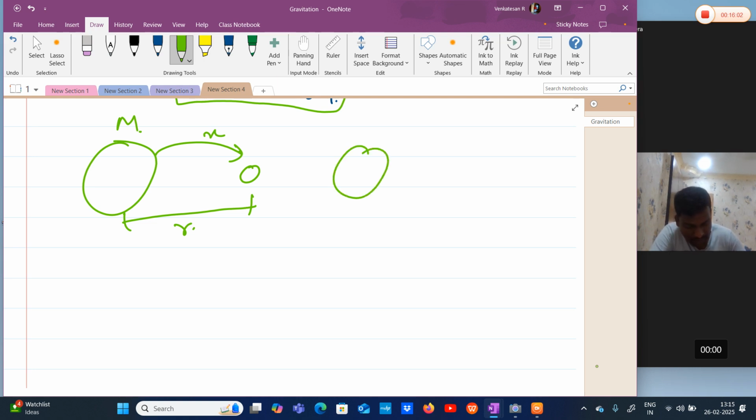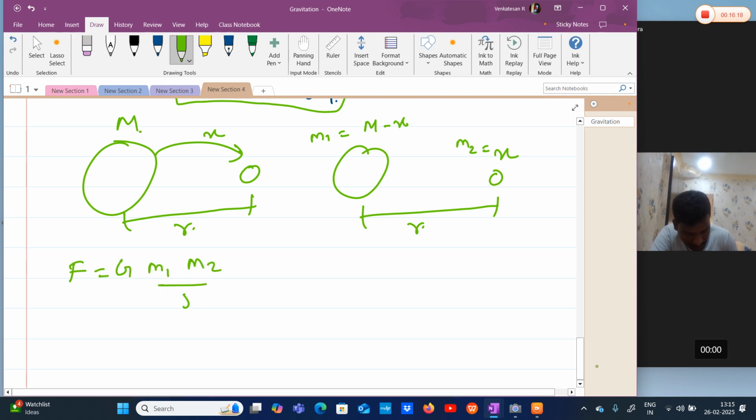Here, my remaining mass is M minus x. Here is x. This is a distance, r. This is my m1. This is my m2. Now, I'll write an equation. F is equal to capital G m1 m2 by r square. So, capital G, what is my m1? Capital M minus x. m2 is x, by r square. Here,